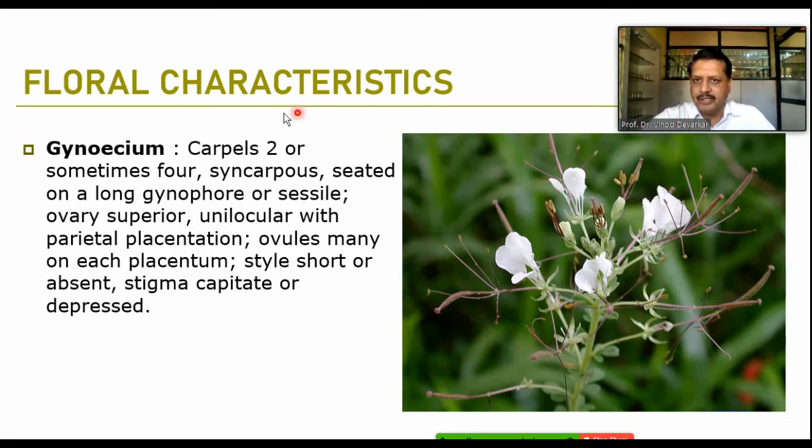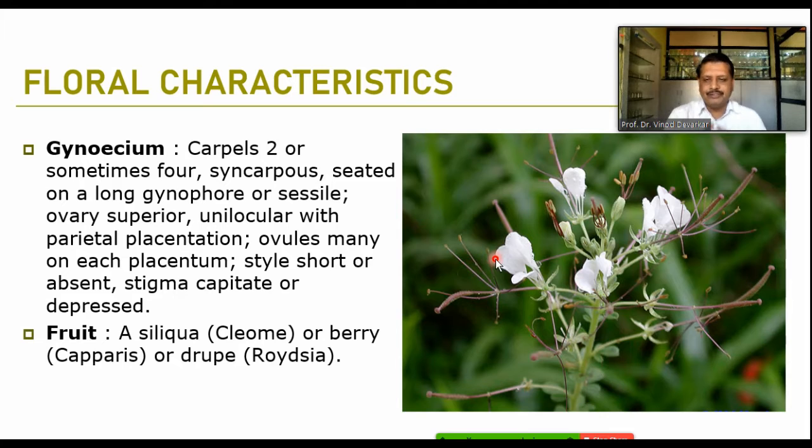In the gynoecium, there are 2 carpels. It is a bicarpellary syncarpous ovary, and it is at the superior position. Normally, they are unilocular with parietal placentation, with many ovules in each placenta. The style is short or absent, and the stigma is capitate or most of the time depressed. Capitate means a sessile or knob-like structure at the tip. Here you can observe that all these stigmas are just knob-like structures, and that's why it is called the capitate type of stigma.